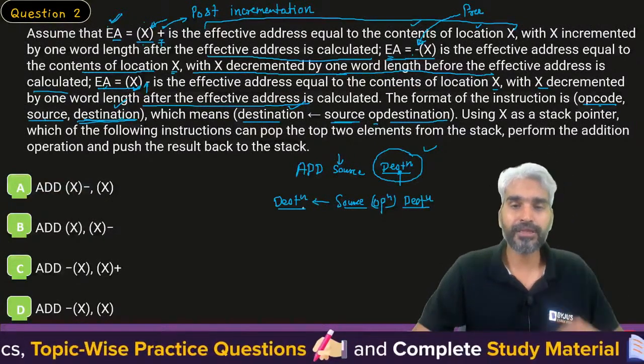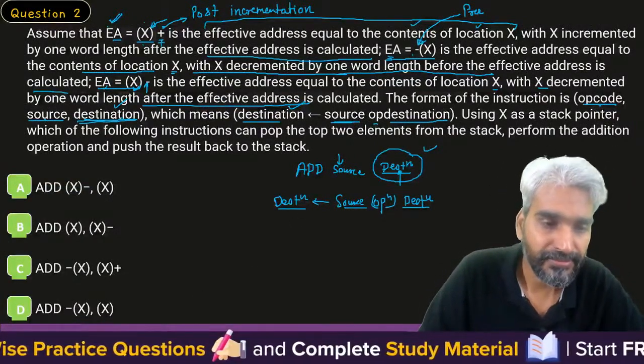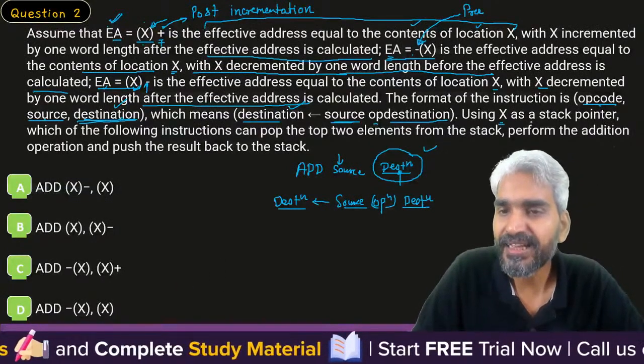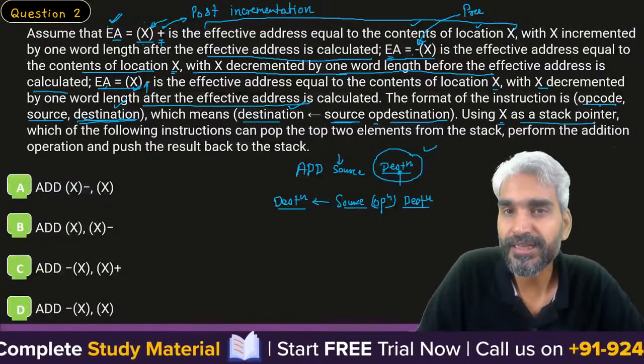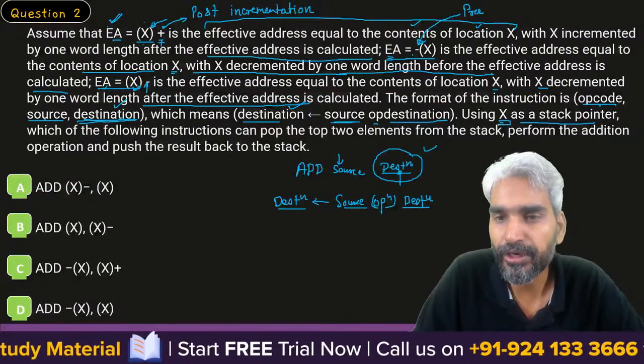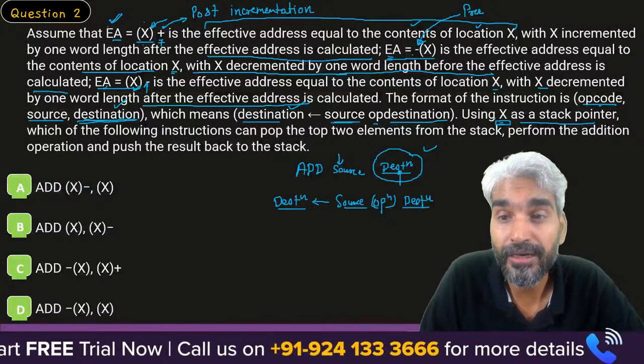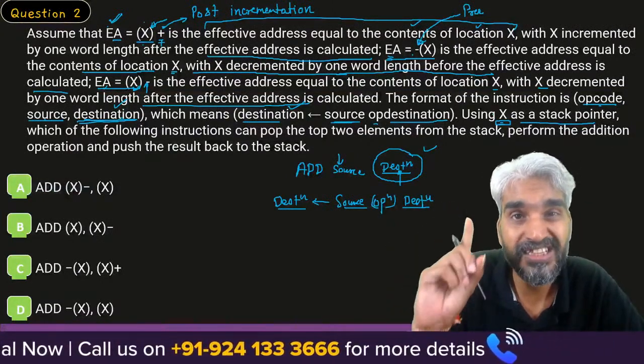Now let's look at the question carefully. It says using X as the stack pointer, so X is a stack pointer register. At any point of time, the stack pointer register will point to the top of the stack.